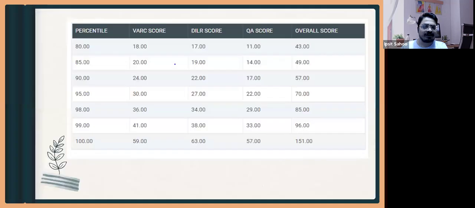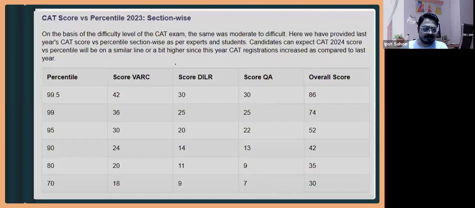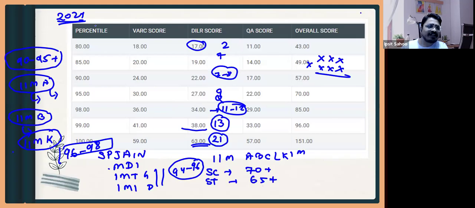Now I'll show the CAT 23 cutoff. What you can see over here is that this cutoff is on a much higher side. That is the CAT 24 cutoff. PGPEX YL they started accepting from this onwards, but I do not think that is the flagship program.